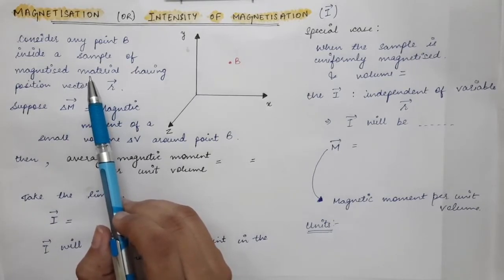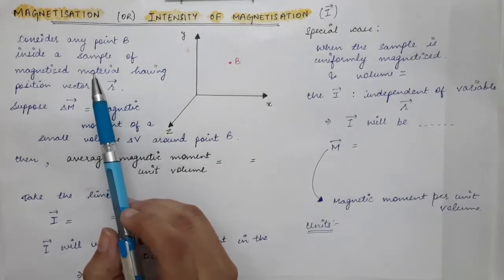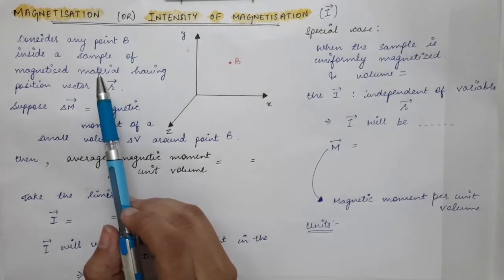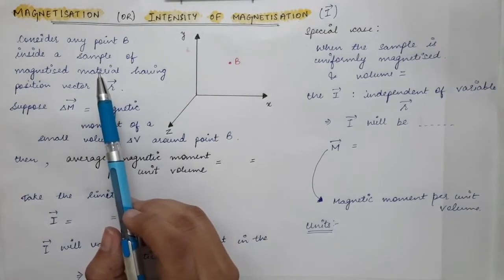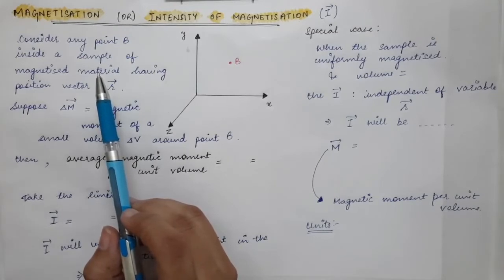We know that atoms or molecules have their own magnetic dipole moment. So if you have a sample, in that sample you will have a number of magnetic dipole moments. If you consider a paramagnetic substance, it will contain several magnetic dipole moments. When you apply an external magnetic field to that sample, all the magnetic dipole moments will point in the direction of the magnetic field.